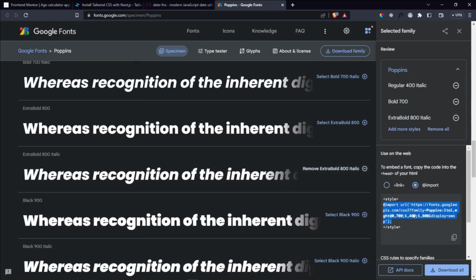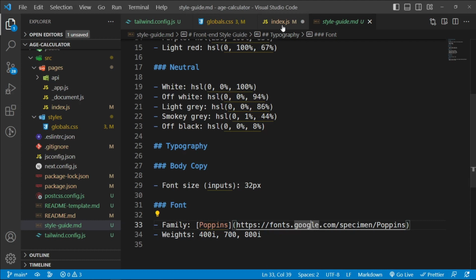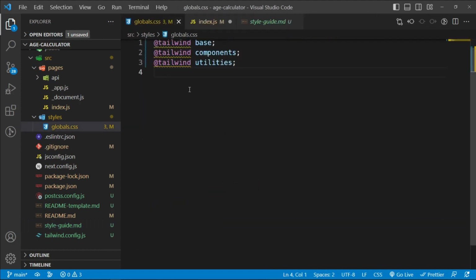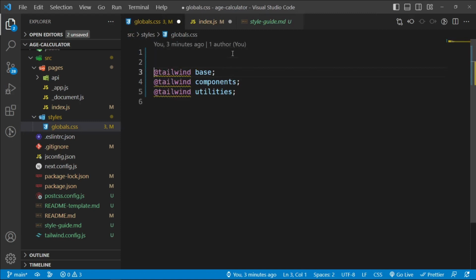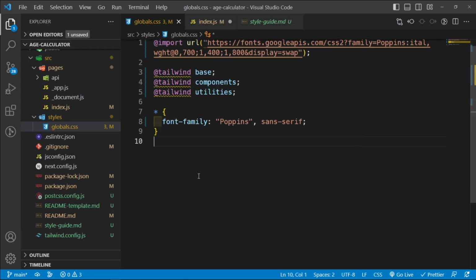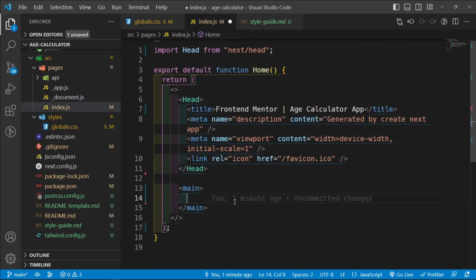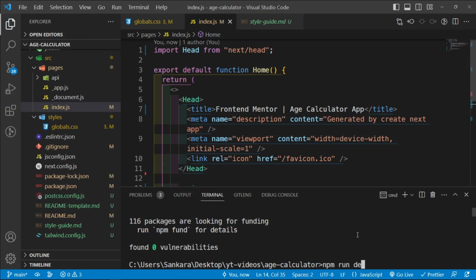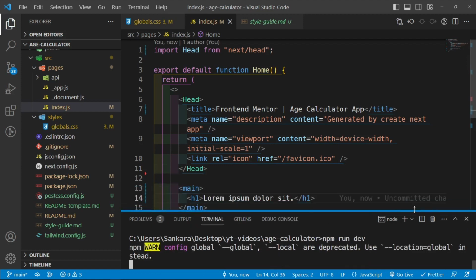So copy this, and then inside our global CSS, we can close this file. Then I'm going to paste it above the tailwind, and then I'm going to say let everything have a font family of Poppins with a fallback of sans serif. And then we can save this, and then let's go ahead inside here, let's return an h1 that says, let's just say line 4 or something, so that we can run our dev server. So let's say npm run dev.